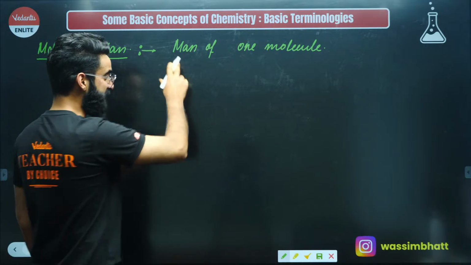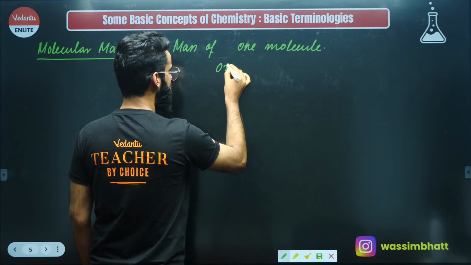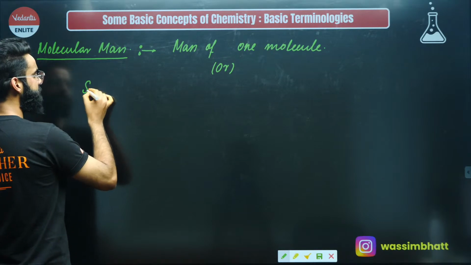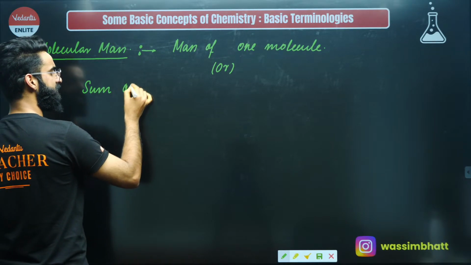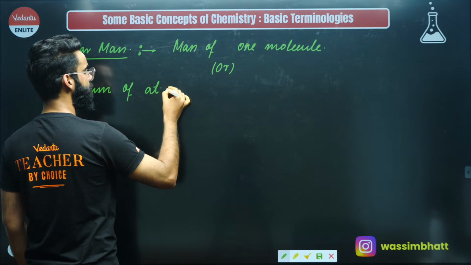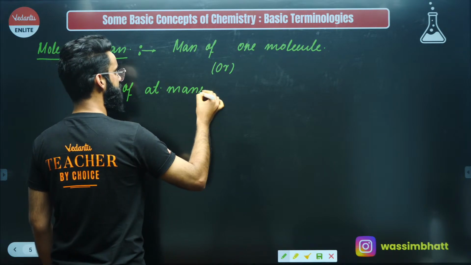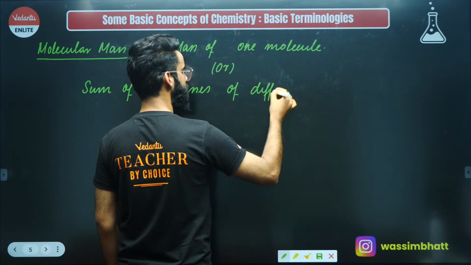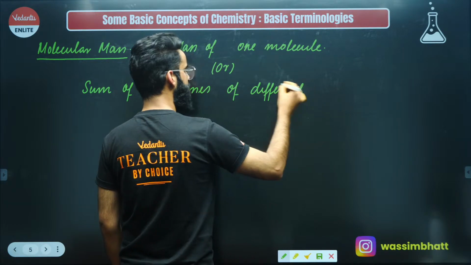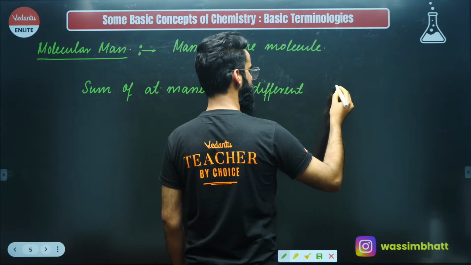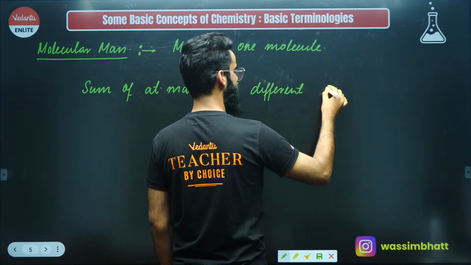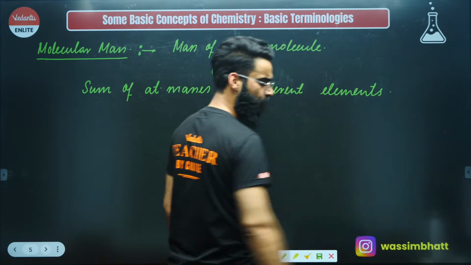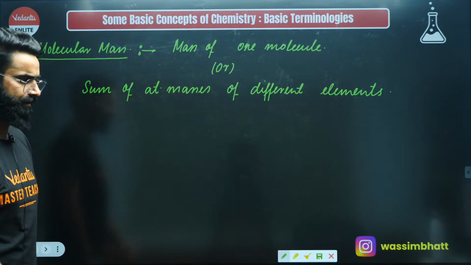Before making you understand this definition, let me write one more definition of it. Molecular mass is defined as the sum of atomic masses of different elements, the sum of atomic masses of different elements in a molecule. What is meant by it? Let's try to understand.